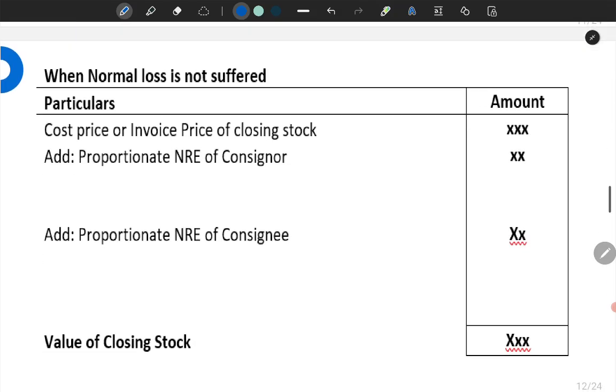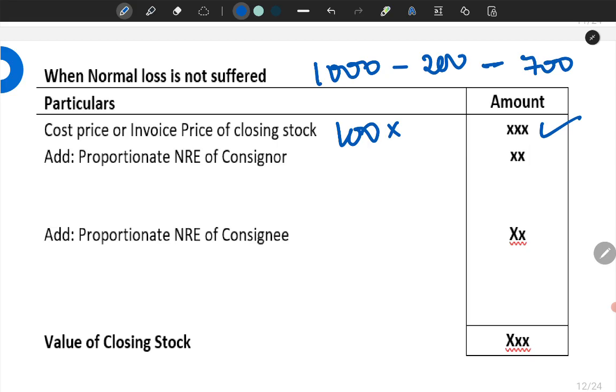Now if there is no normal loss, how will closing stock be valued? First it will be the cost price of the closing stock, whatever is remaining. For example, if there are 1000 units, 200 are lost midway, and you have sold 700 units, how much is remaining? 100. So 100 will become your closing stock.